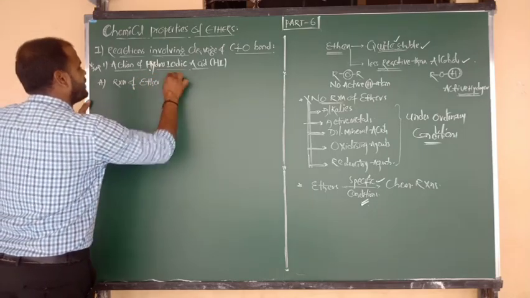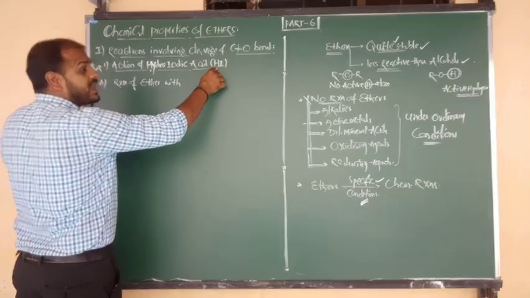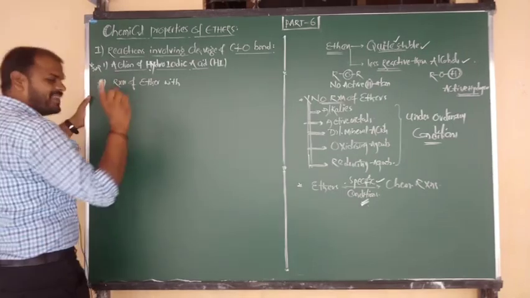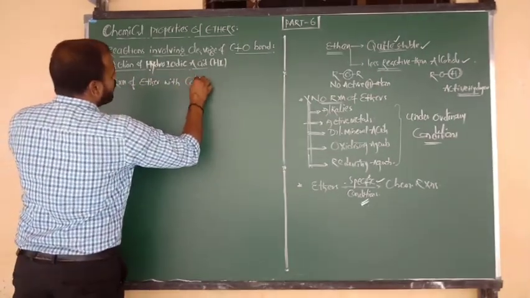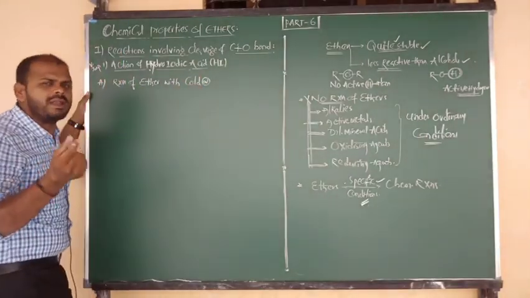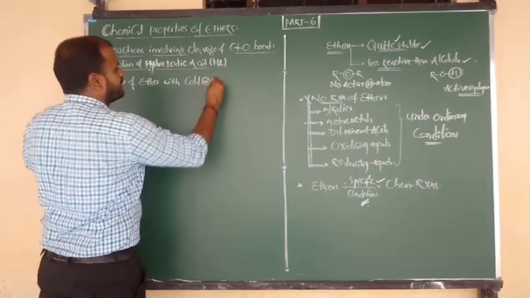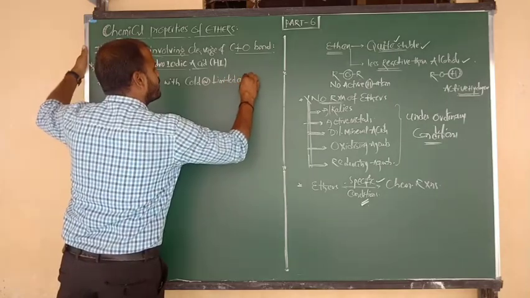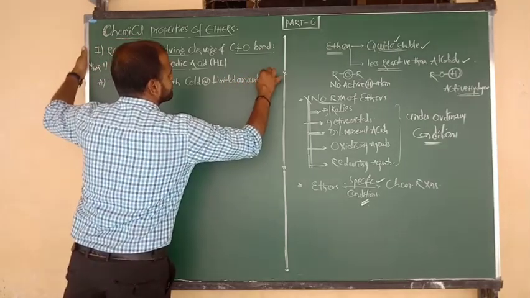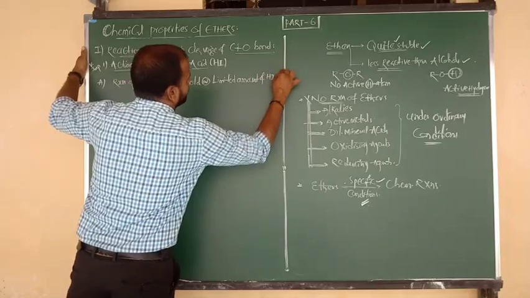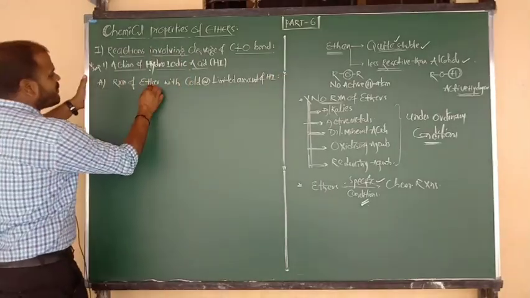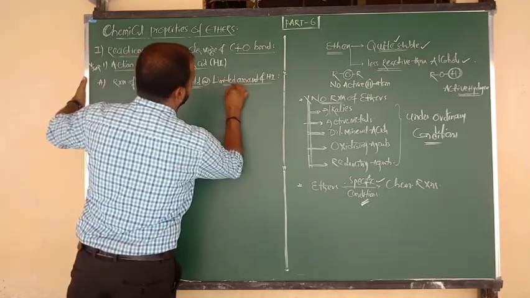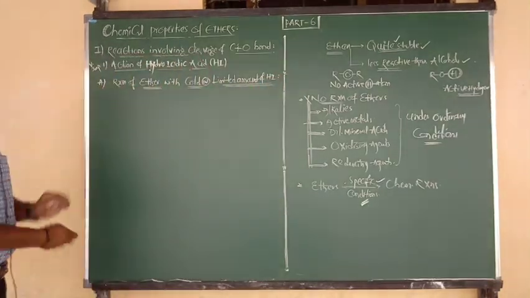Reaction of ether with what, beta? Hydrogen iodide. Which type of hydrogen iodide? Under a specific condition: the specific condition is cold or a limited amount of HI. So, reactions of ether with cold or limited amount of HI, this reaction we are going to discuss now.